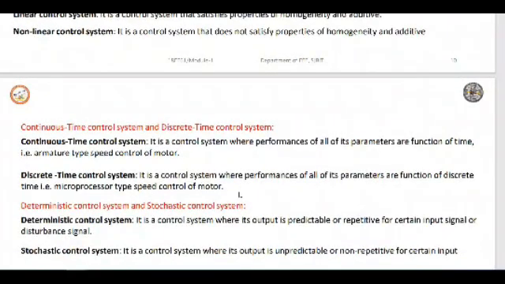Then we have another two types, the continuous time control system and the discrete time control system.